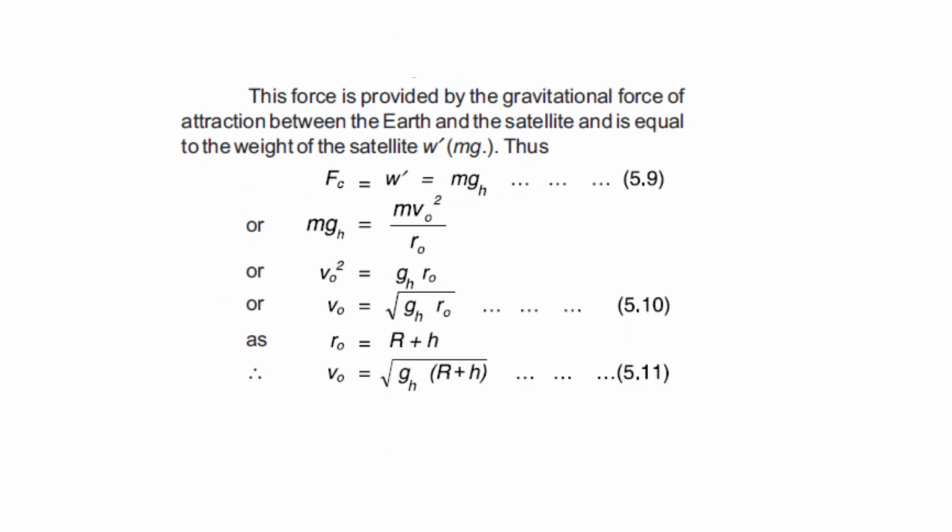This force is provided by the gravitational force of attraction between the Earth and the satellite and is equal to the weight of the satellite, W is equal to mg. So here Newton's law of gravitation is helpful for us. That is why the Earth and satellite have this specific force of attraction between them, and that's why the satellite is revolving around the Earth because of the gravitational force which is given by Newton. So you have to write these equations 5.9, 5.10 and 5.11.